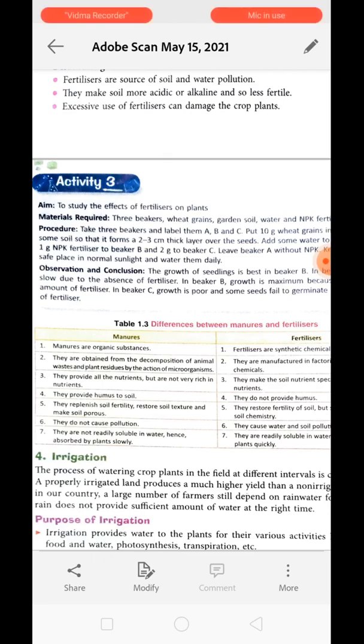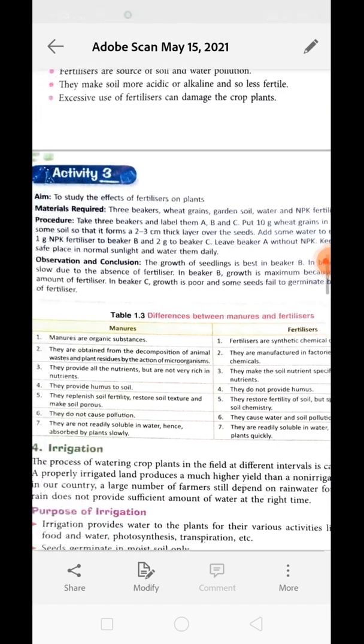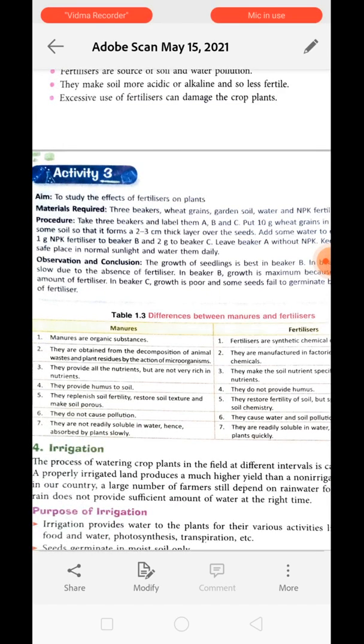It means it is changing the soil chemistry in a good way. Whereas fertilizer restores soil fertility but spoils soil texture and soil chemistry. It means in the long run it makes the soil barren. Understand? Now see the sixth point, they do not cause pollution.